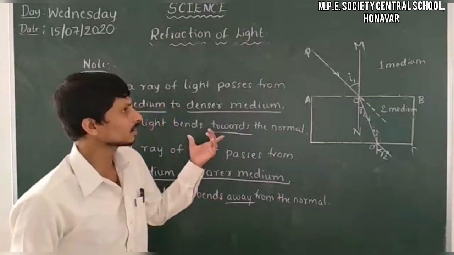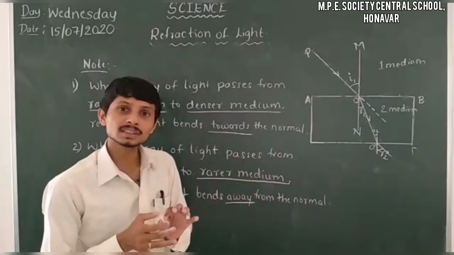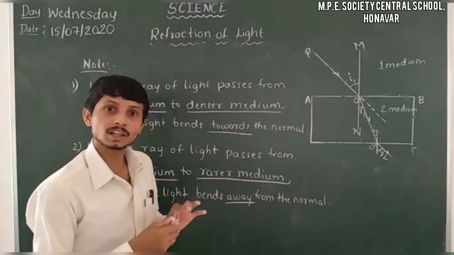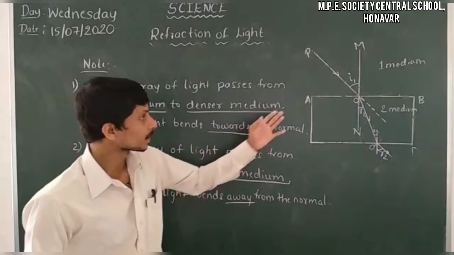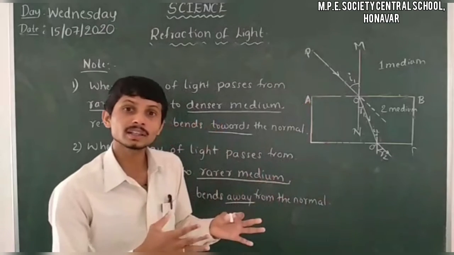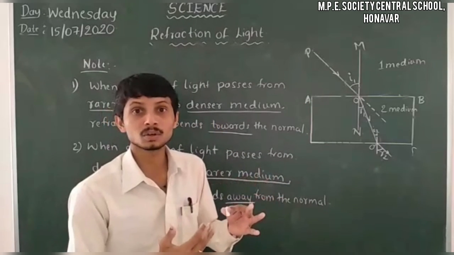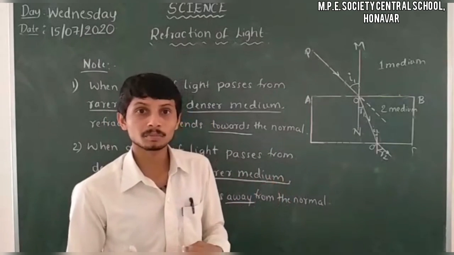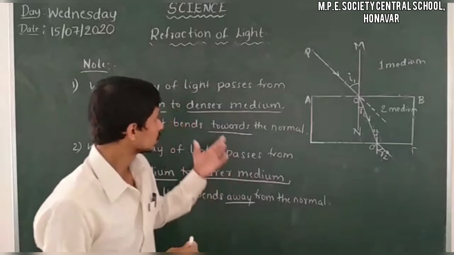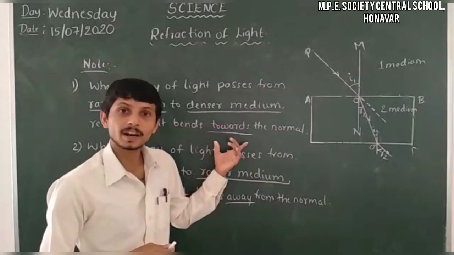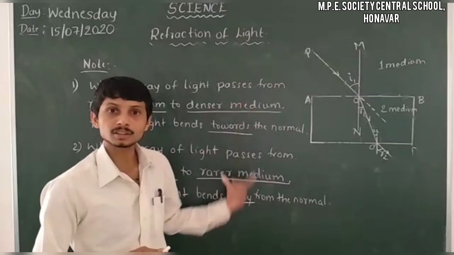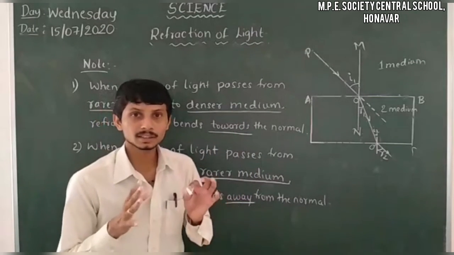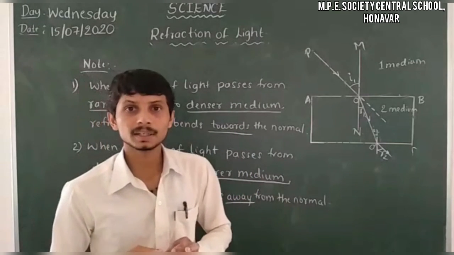It is also related to the refractive index. How much the ray bends towards or away from the normal depends on the refractive index of the given media.